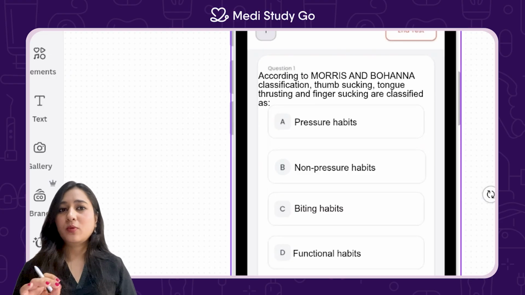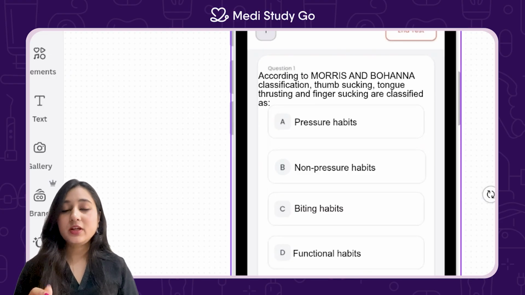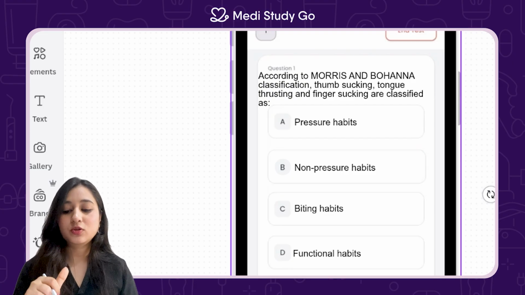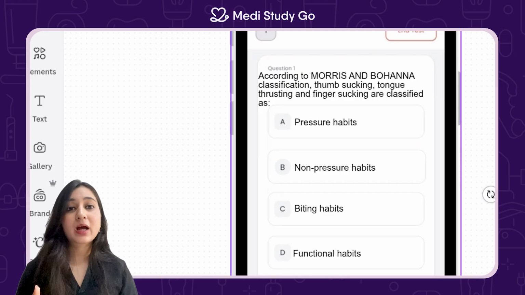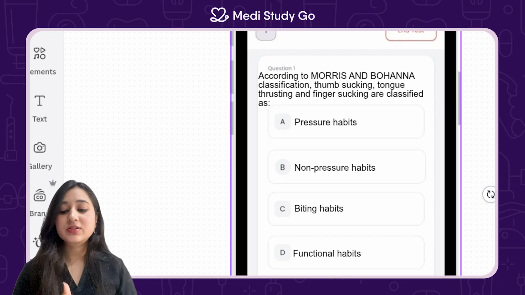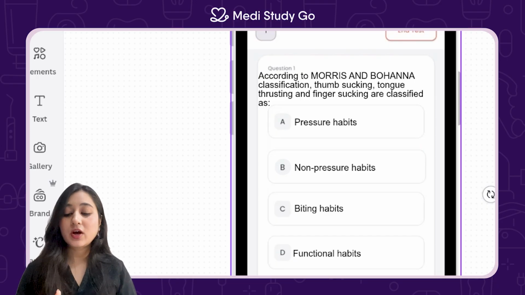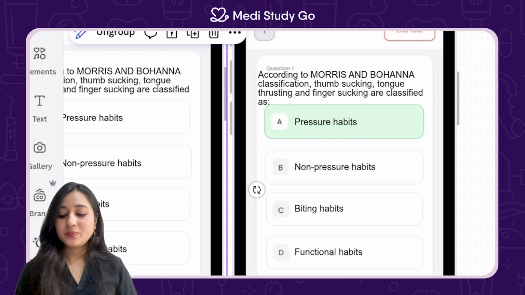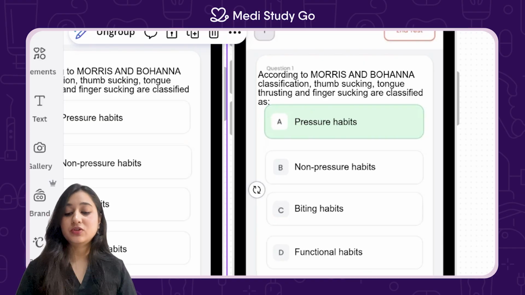As you can make out from the options, B, non-pressure habits does not make sense because as the thumb is placed into the mouth or tongue thrusting occurs, there is some sort of action or a pressure that's taking place. Biting habits, again, tongue thrusting is not a biting habit. Functional habits, thumb sucking does not serve any particular function, and therefore the answer is A, pressure habits. So Morris and Bohanna class thumb sucking, tongue thrusting, as well as finger sucking as pressure habits.